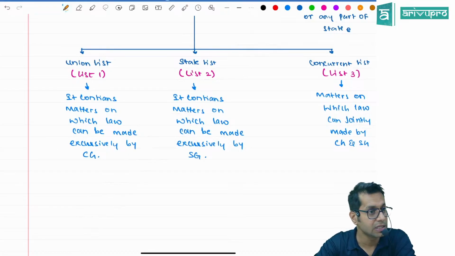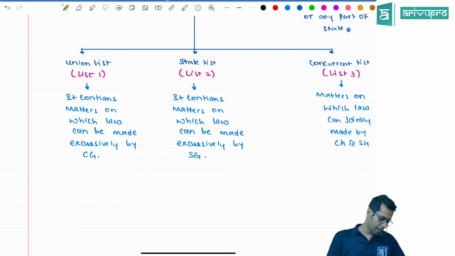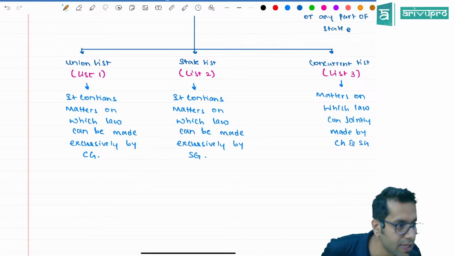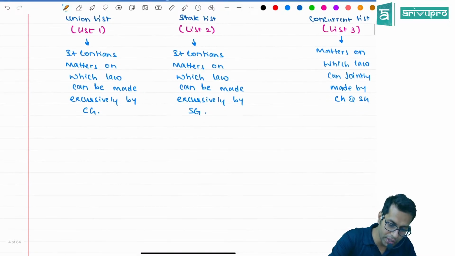The union list contains different things, and with respect to all those things, who can make the law, sir? Only the central government can make the law. There are a lot of different things in the state list, and with respect to whatever is there in the state list, who can make the law? The state government. And there are some things given in the concurrent list. Who can make the law, sir? Both of them together. Now in this union list, there is an entry called entry number 82.